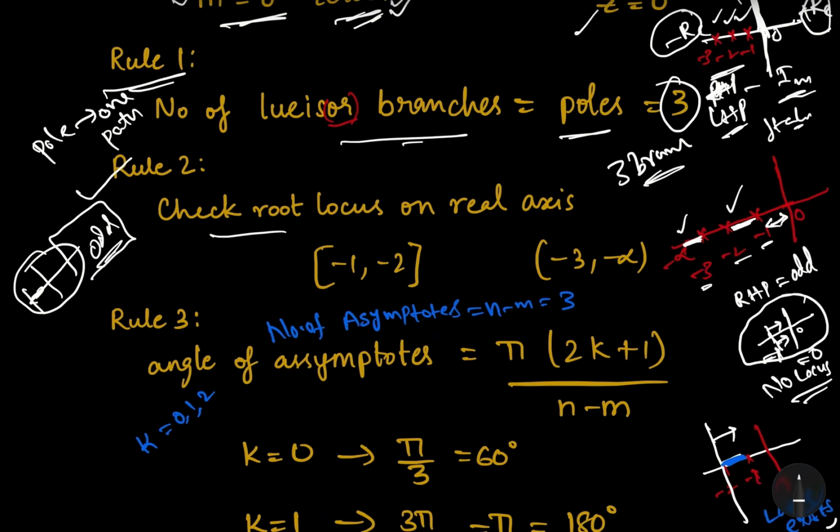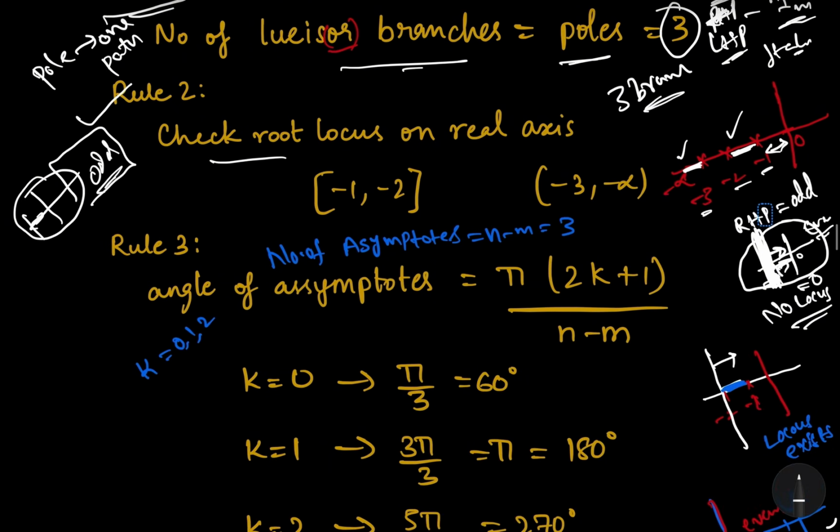Right of minus 1, there are no zeros and no poles. Nothing is there. If you keep your finger here and check to the right side, there are no poles or zeros. Because the count is even, no locus will exist between minus 1 and 0.